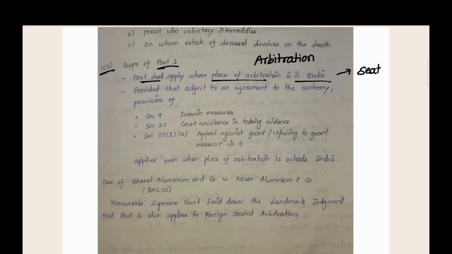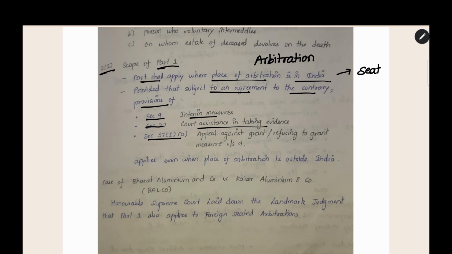Now, we are going to see Section 2, subsection 2, the scope of Part 1. Part 1 we saw, arbitration. The scope of Part 1 is defined under Section 2(2). This part shall apply where the place of arbitration is in India. The concept of seat of arbitration we saw earlier is the relevant concept here. Where the seat of arbitration is in India, Part 1 shall apply. Where the seat of arbitration is outside India, Part 1 will not apply. But there is an exception to this. Provided that, subject to an agreement to the contrary, the provisions of Section 9 interim measures, Section 27 court assistance in taking evidence, and Section 37(1)(a) apply even when the place of arbitration is outside India.